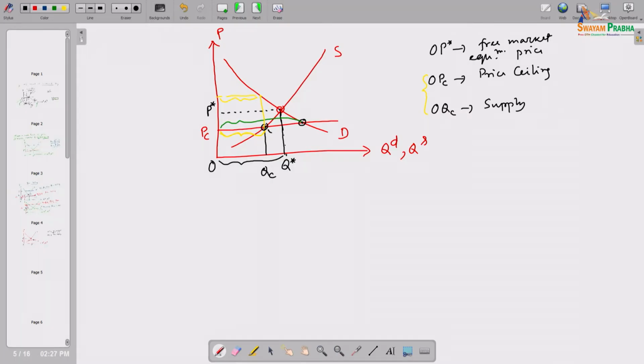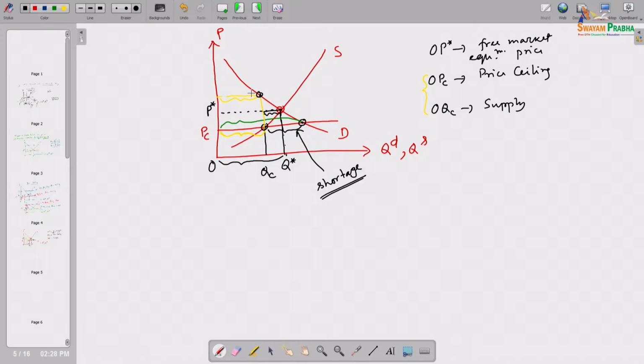This many customers will be in the market trying to purchase that commodity, but will not be able to get it. So, that much shortage will be generated within the market, and shortage means what? Shortage means customers are willing to get the product, but they are not getting it. Although the price ceiling mechanism is meant to give relief and benefit the customers as a group, this kind of government intervention targets the customers as a group.